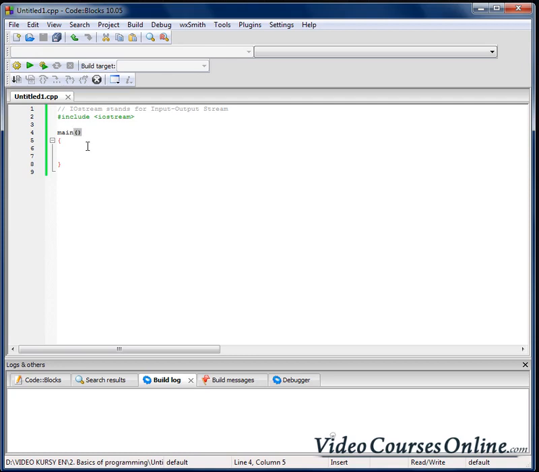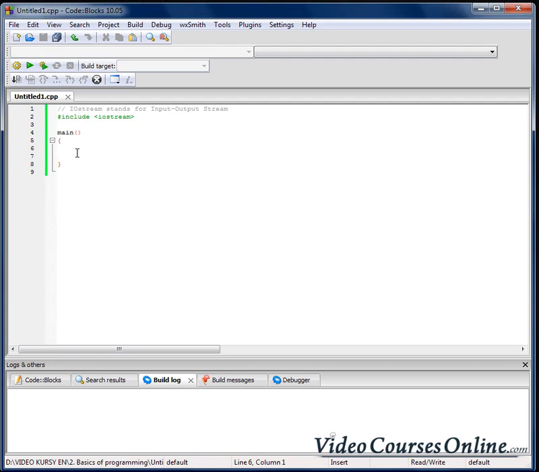After it, we have two curly brackets. First, the opening one, which is the beginning of our function, and the last curly bracket, the closing one, which is the end of our function. And the thing between those curly brackets is called the body of the function.